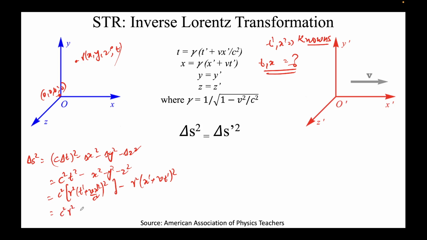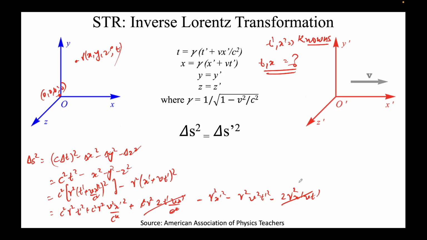Again I'll open it: c square gamma square t prime square, plus c square gamma square v square x prime square over c to the power 4, plus c square gamma square 2 t prime v x prime over c square, minus gamma square x prime square, minus gamma square v square t prime square, minus 2 gamma square x prime v t prime. C square gets cancelled, and this whole term gets cancelled by this term. Note x prime t prime here, x prime t prime here, 2 gamma square v, so this gets cancelled.